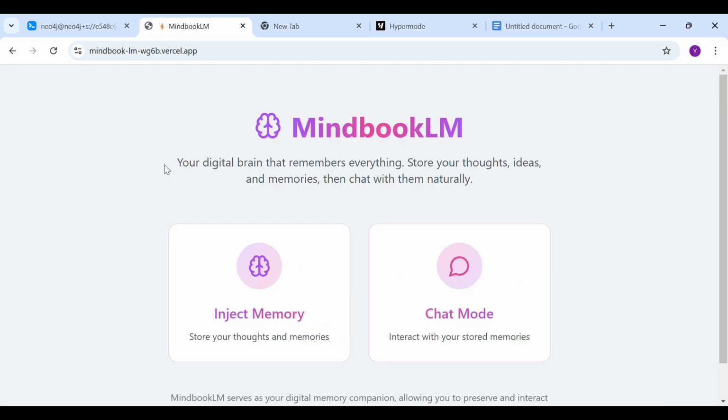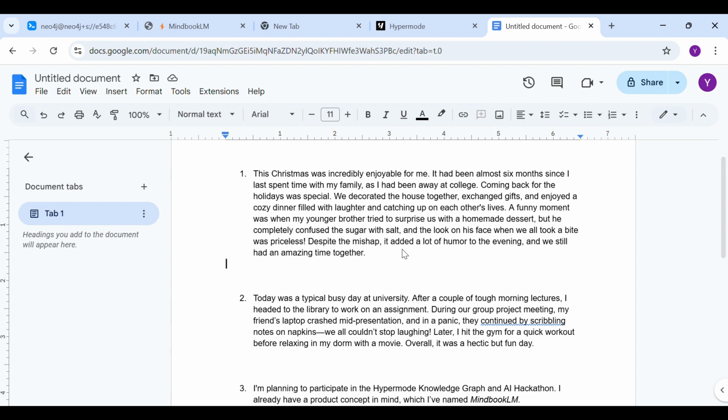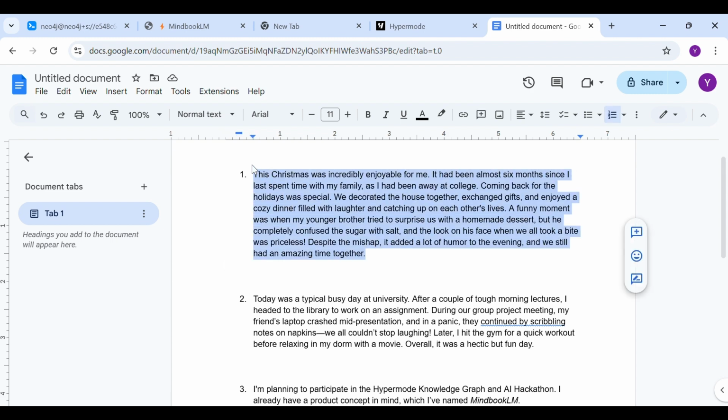Now, whenever you have to share your thoughts, your notes, or your ideas to MindbookLM, you'll be coming into this inject memory mode, and this is where you will be writing it. Now, I have a couple of notes that I will be sharing with it. The first one is how my Christmas was this year.